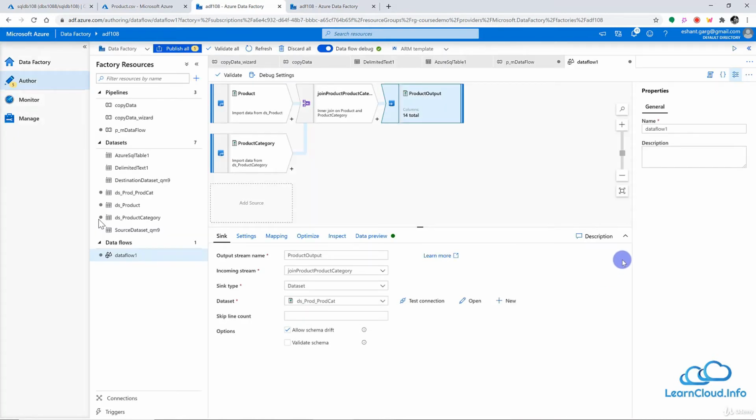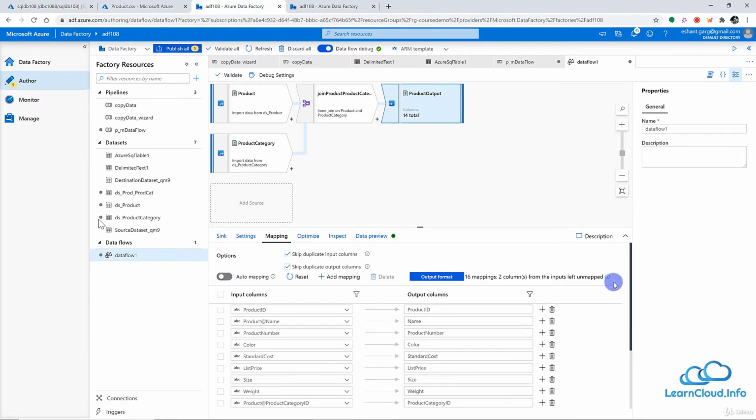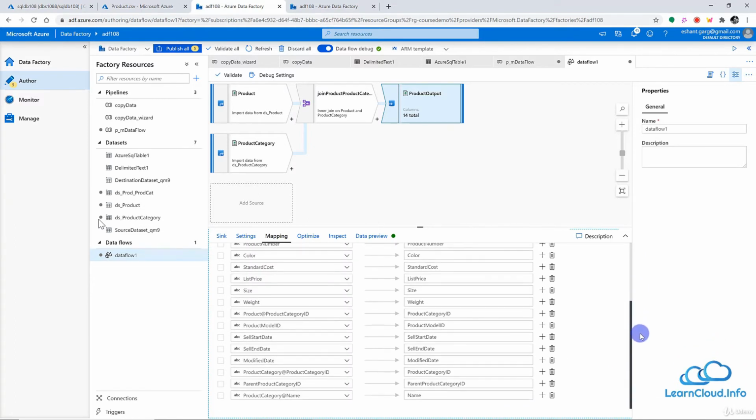Alright, so we have almost completed our data flow here. We have input from product and product category. We are joining both of these two tables or files, and finally we are saving this back to the same blob storage. Now if we choose the destination here, or the sink here, I have a few settings here, and this looks okay, and I want to go to the mapping part. This is important here, and right now auto mapping has been already selected. So let me turn this off here, and I can see the mapping below, which I can change manually if required.